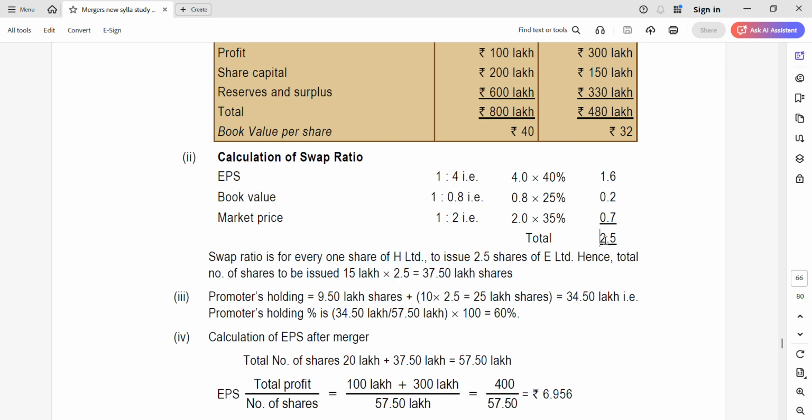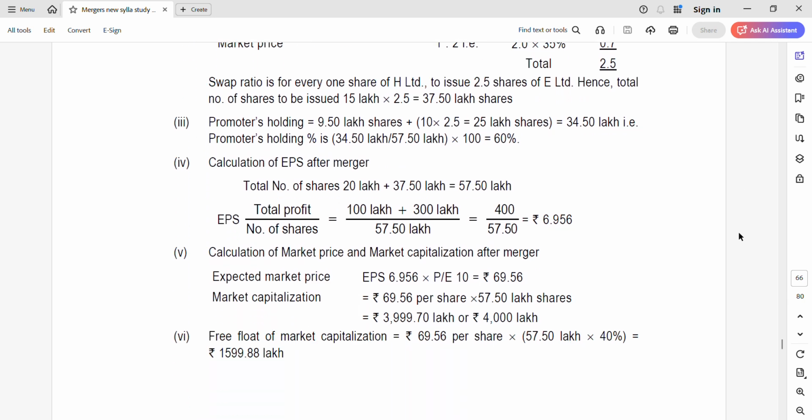Most likely you will get numbers as 0.75, 2.5 and 1.5 like that. So if you get any other odd number like 0.93, then maybe you might have gone wrong somewhere, so you can use it to cross check your answer. And promoters holding is 9.5 lakh plus 10 into 2.5, that is 25. So this will give you 34.5 lakhs, that is nothing but 25 lakh plus 9.5. So promoters holding percentage is 34.5 by 57.5, that will give you 60%. Again, this also you can use for cross checking your answer. This will be 60% or 70% as the case may be. It will not be 63% like that. You can use these shortcuts to re-verify your answers wherever you feel you are not correct.